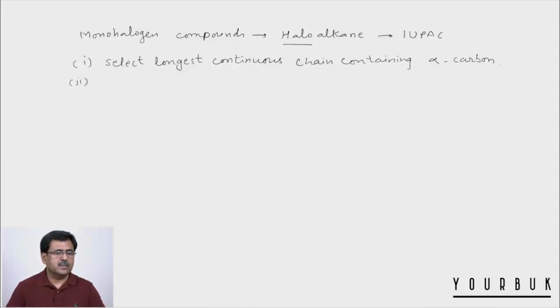The second point is, you have to number the carbon atoms in such a way that the alpha carbon gets the minimum number. And in IUPAC nomenclature, halogen always comes as a prefix. If you have chlorine, you write chloro. If you have bromine, you write bromo.